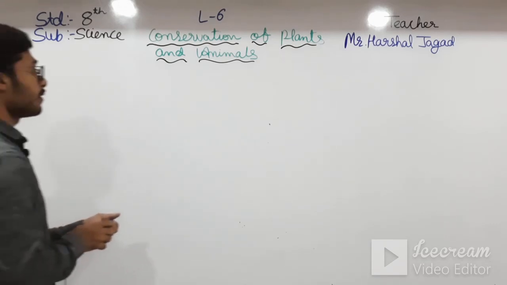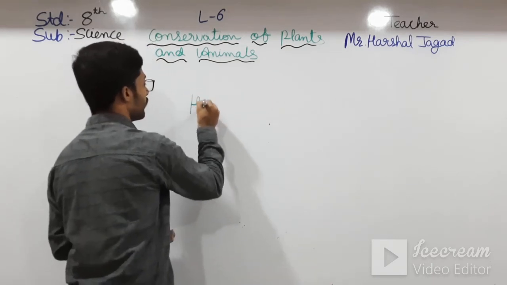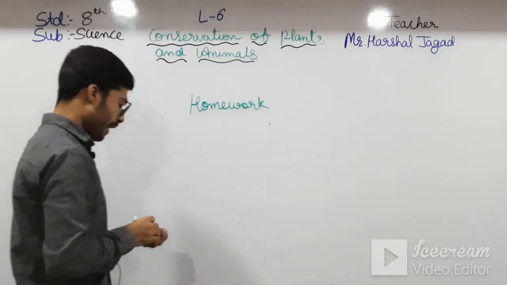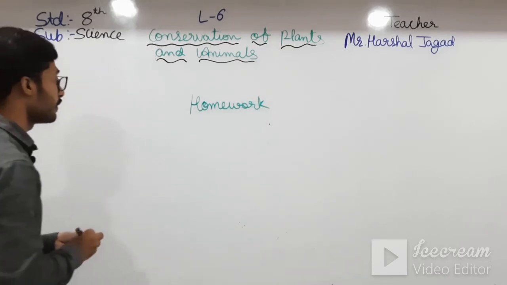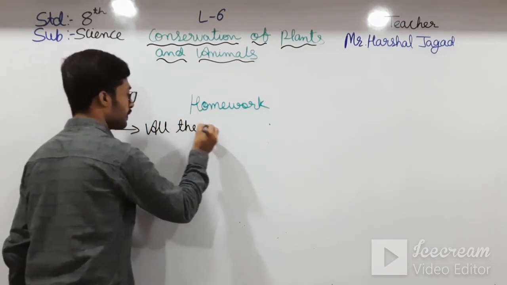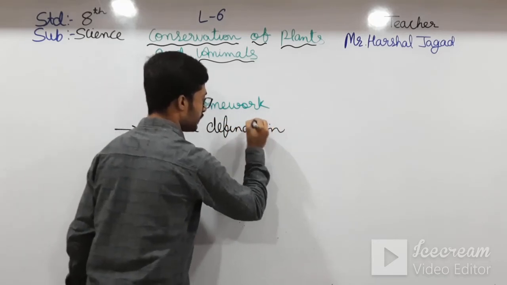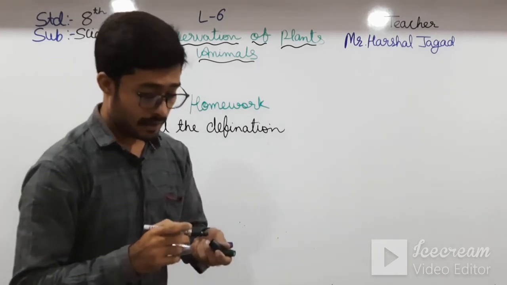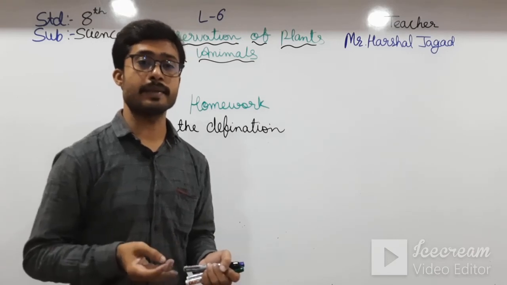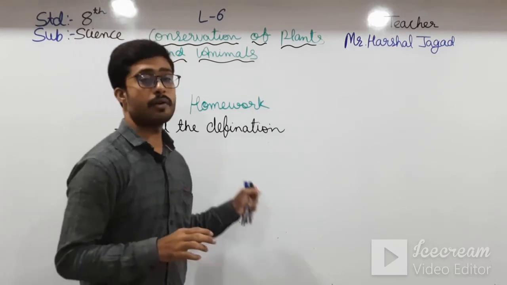In your today's homework, you have to write down all the definitions which we have seen in this lecture or video of biodiversity, species, endangered species, extinct species, endemic species. All these definitions you have to write down in your